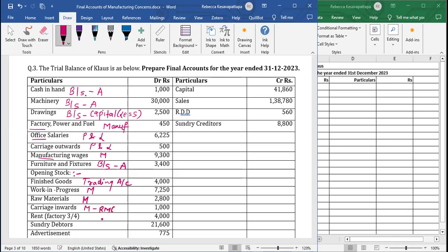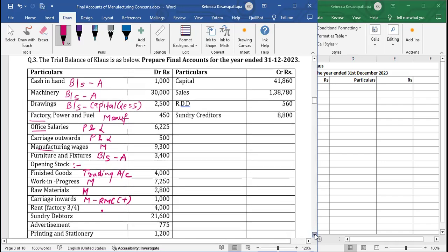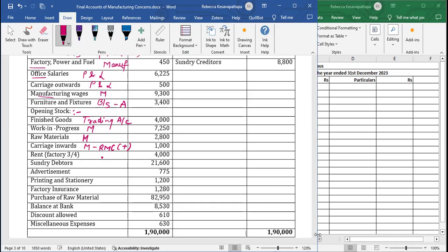In RMC, we have to add. Next, we will see rent. It is given for factory 3/4. So 1/4 will go to P&L. This factory, it will go to manufacturing, 3/4. Sundry debtors, balance sheet, assets. Advertisement, P&L. Printing and stationery, P&L. Factory insurance, manufacturing. Purchase of raw material, raw materials consumed, manufacturing account.